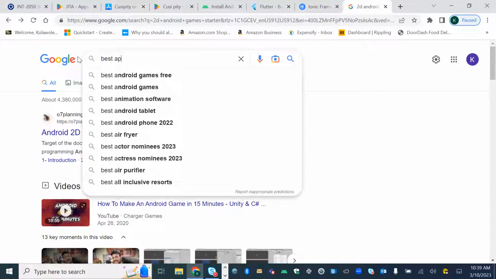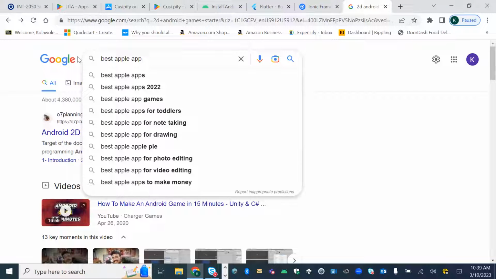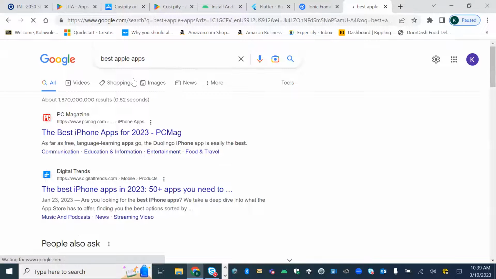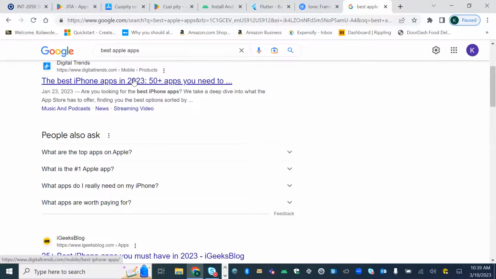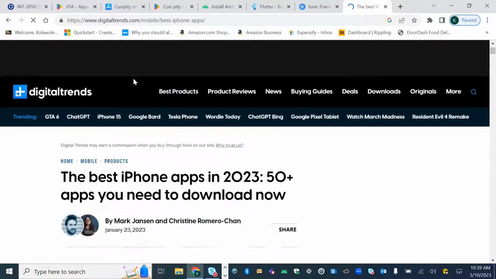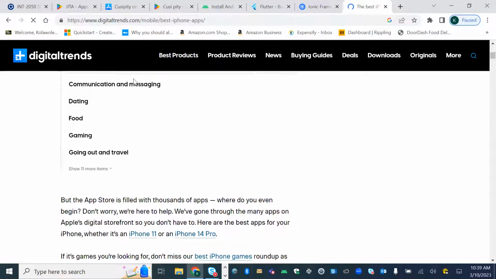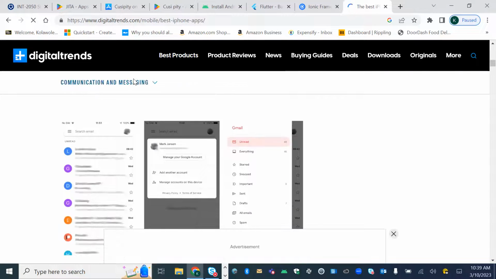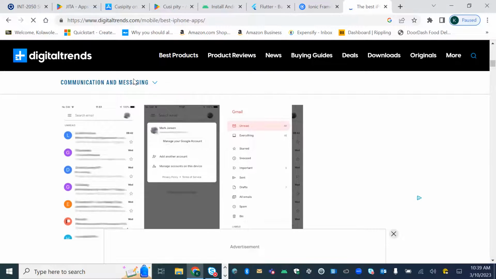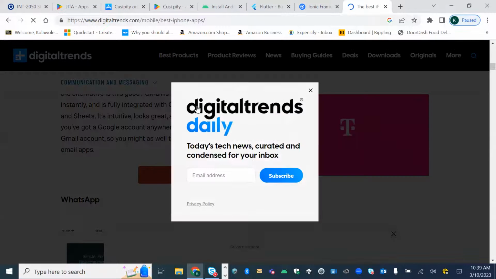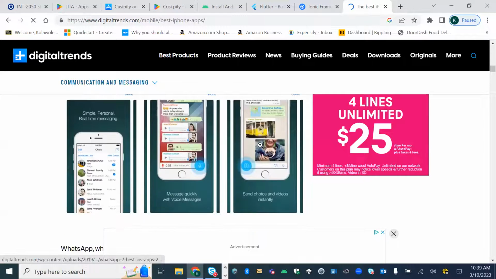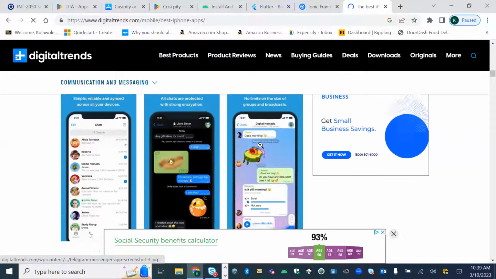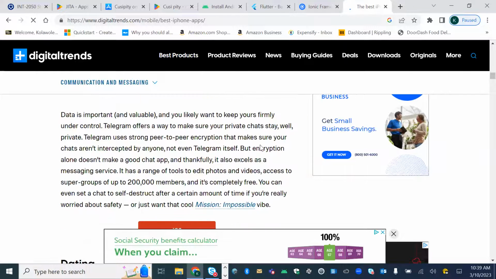The best Apple apps out there, again. You see the rankings there, just apps that are out there, and you see them based on rating. So you see a lot of those apps out there based on what you're interested in. If you're interested in creating your own app, you see a lot of the communication apps right there. A lot of you have also mentioned WhatsApp. So a lot of those apps, and they show you the screens of how it looks. Telegram. So many of them are out there.